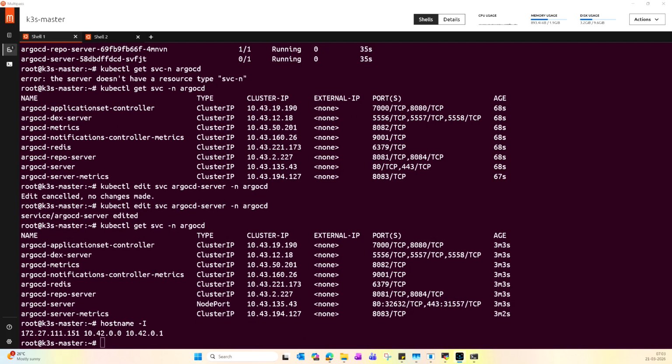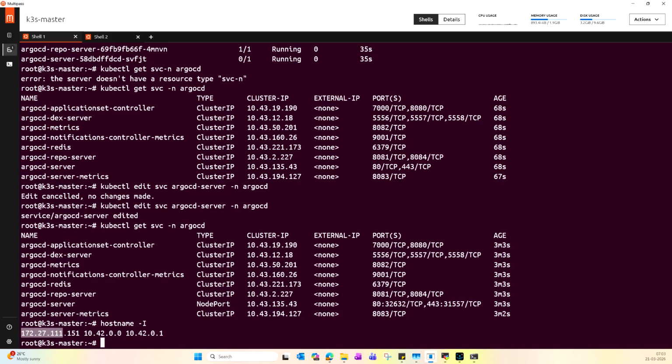So now this is my cluster IP address, 172.27.151.151. I'm going to access the Argo CD UI using this IP address and this port number.